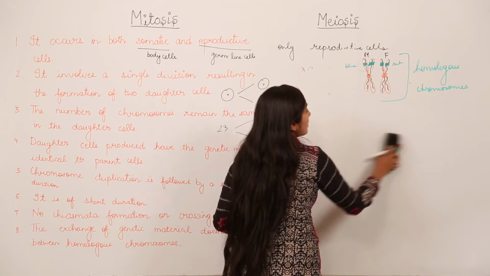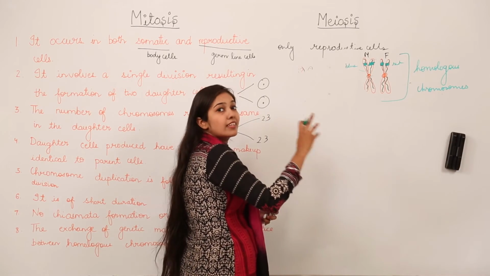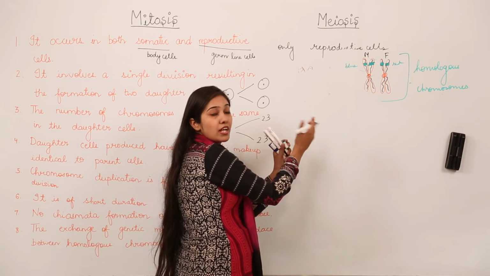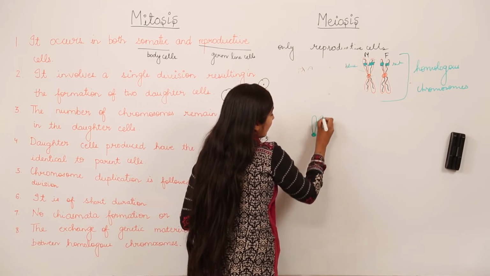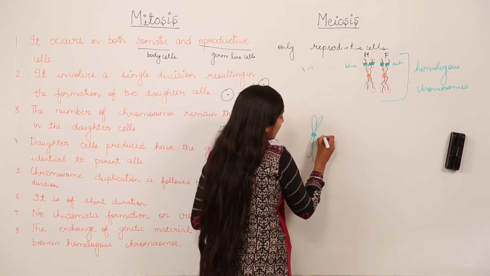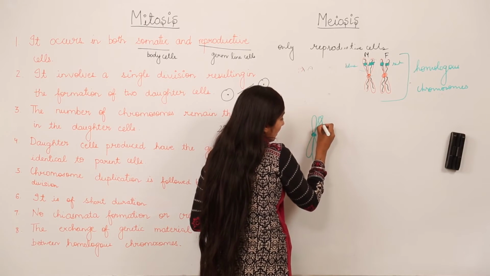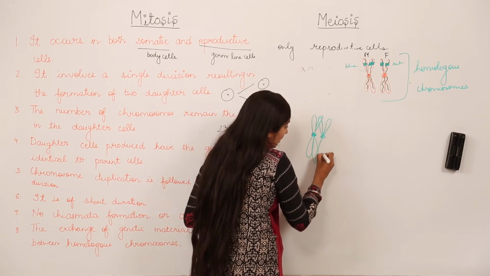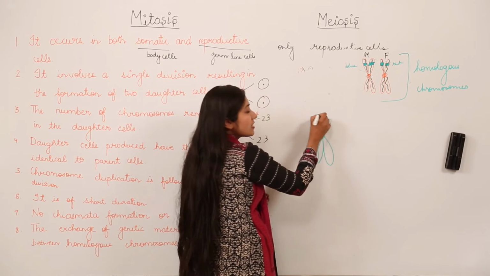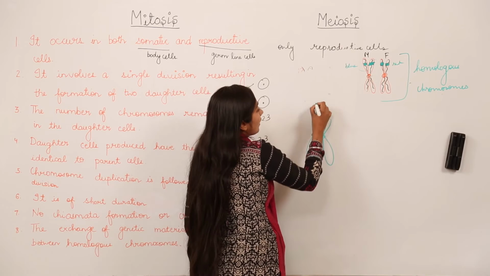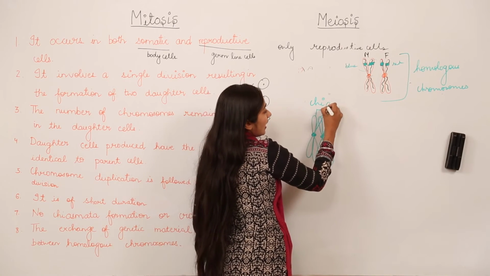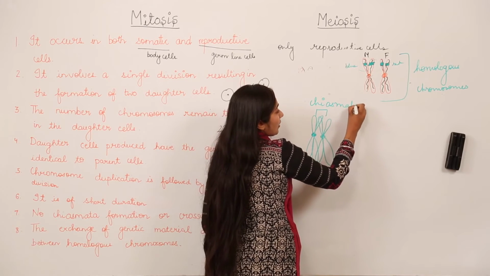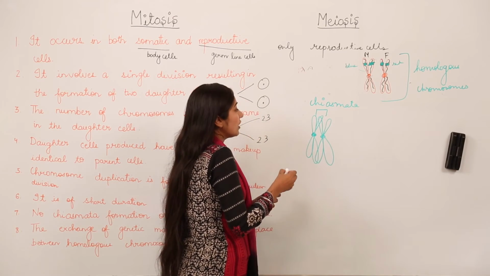During meiosis, what is going to happen? There is going to be crossing over, meaning exchange of genetic material. So if we have chromosomes, they join at a certain point, and this is called a chiasmata. What is this region known as? It is known as chiasmata. And what is going to happen during crossing over?